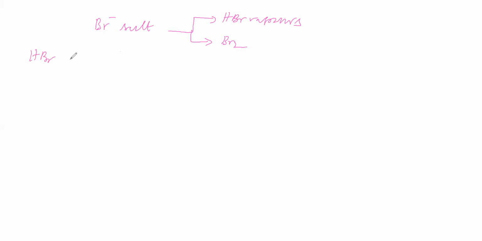HBr vapors are colorless and have a pungent odor. HBr is an acid, therefore it turns blue litmus into red. Next, we will see the silver nitrate solution test.